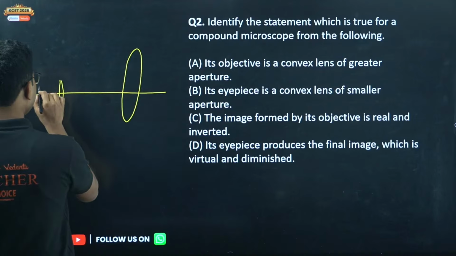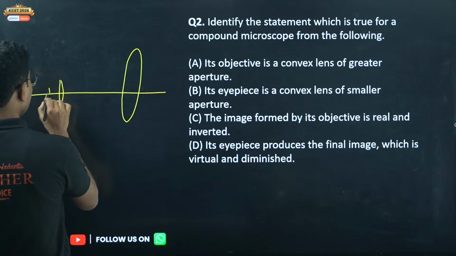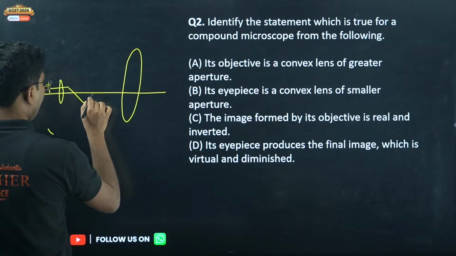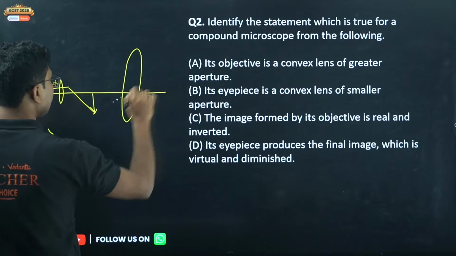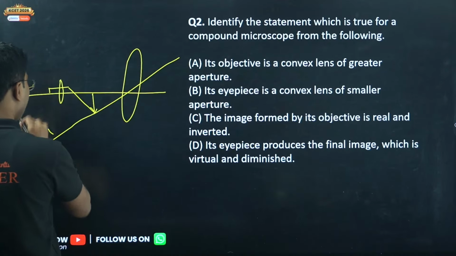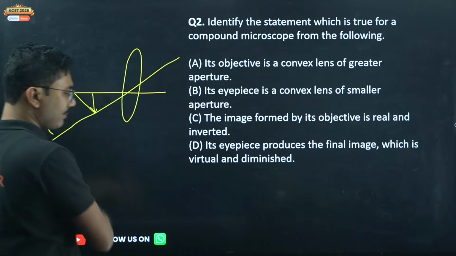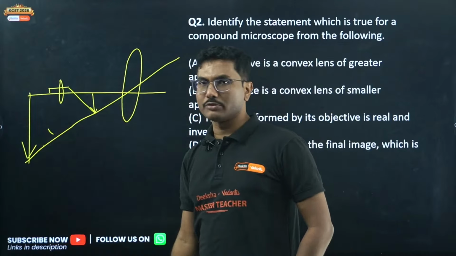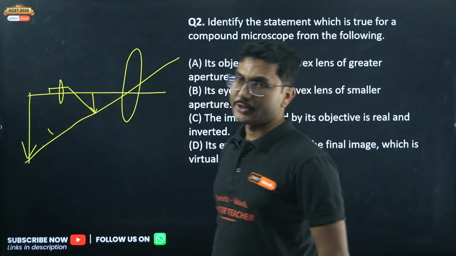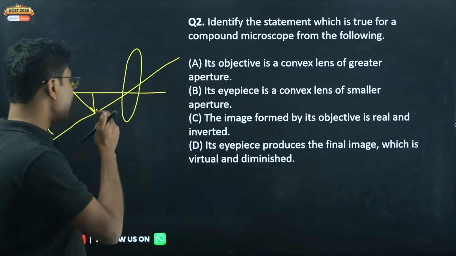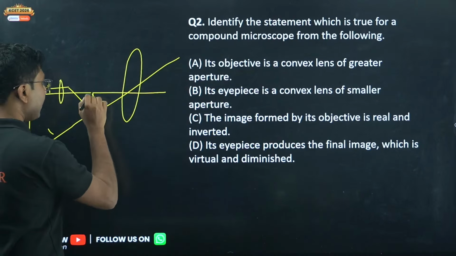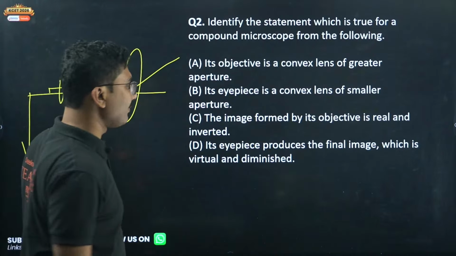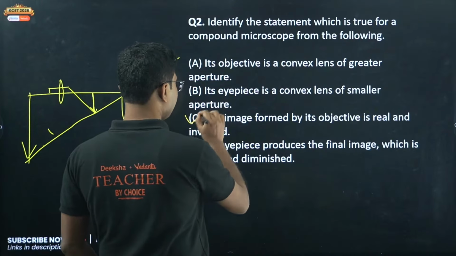The image which is formed by the objective is generally a real and inverted image. The final image which is formed by the eyepiece is virtual and inverted, and because the intermediate image is inverted, the final image is also inverted, but the final image is virtual. But the intermediate image is always real. So the image formed by its objective is real and inverted is the correct answer.